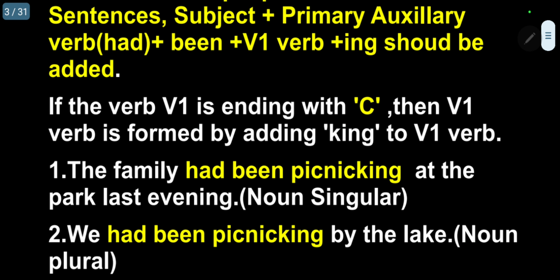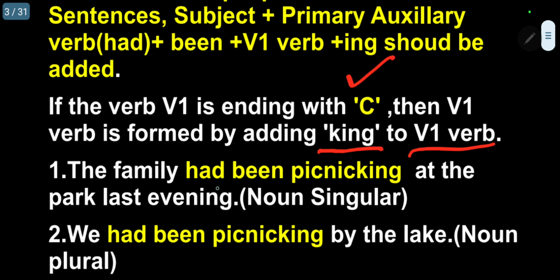Now I will go for the rule. Rule 1: if the V1 verb is ending with C, then the V1 verb is formed by adding king to the V1 verb, so that you will get a continuous sentence. So I will give simple examples of sentences.